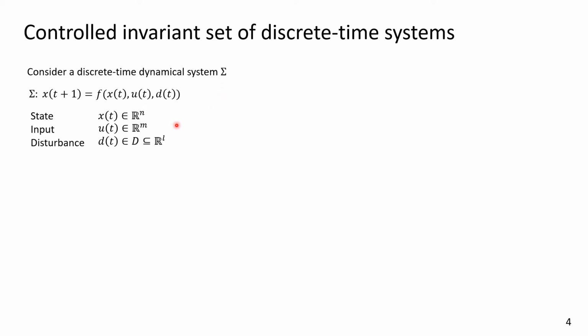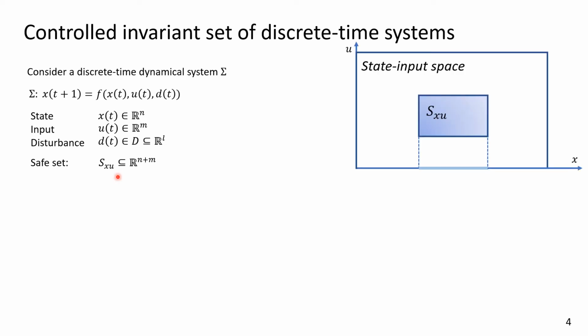Let's first describe the necessary definitions. We consider a discrete-time dynamical system Sigma with state x in R^n, input u in R^m, and disturbance d in the disturbance set D. The safety constraints are characterized by a set of state-input pairs denoted by S_XU.